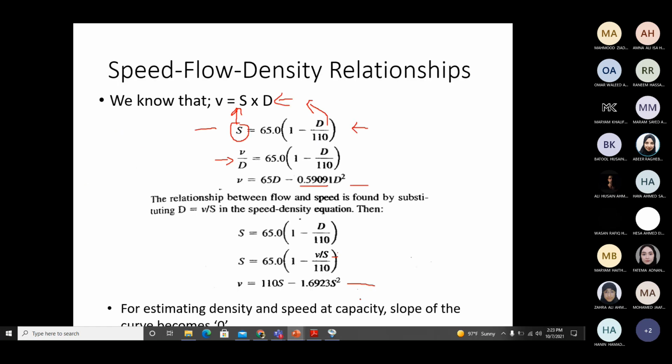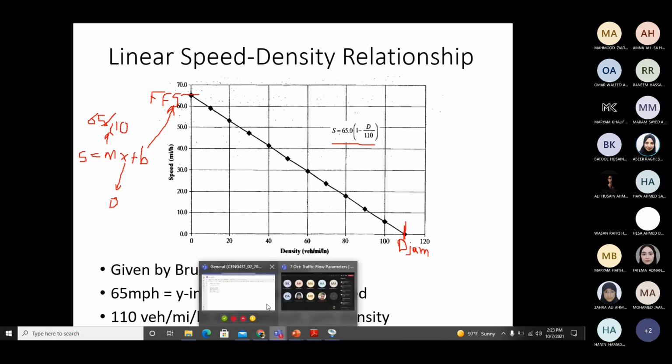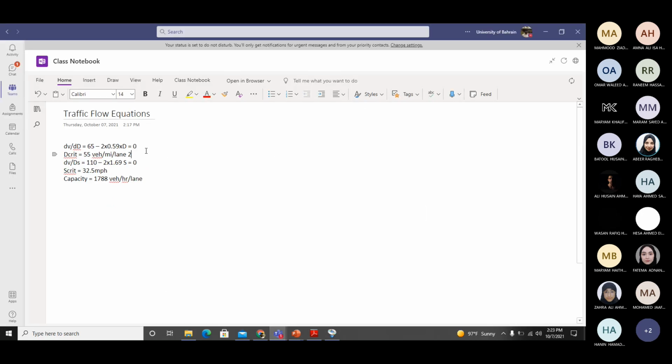Now if I come here, jam density was 110. So you can see if I multiply critical density by 2, I'll get jam density. Critical density is half of jam density.